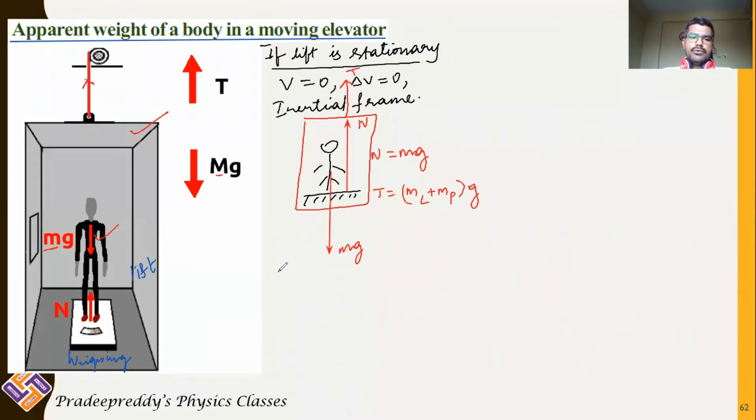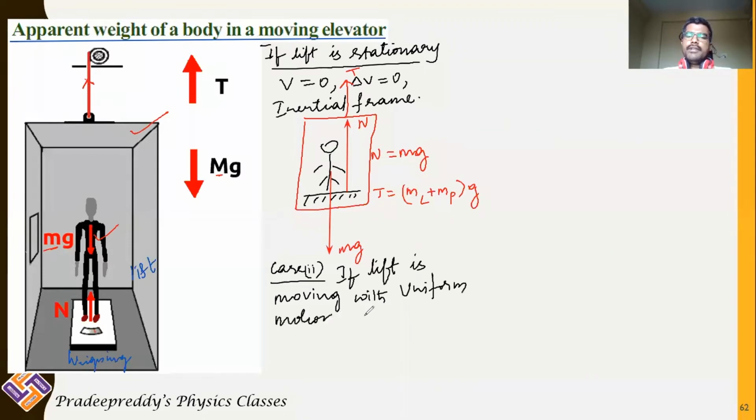Now come to case 2. If lift is moving with uniform motion, obviously it comes under inertial frame.